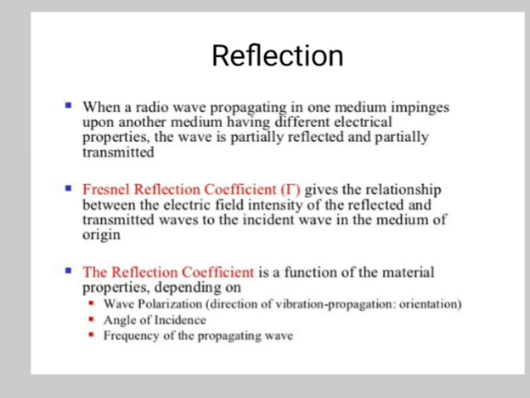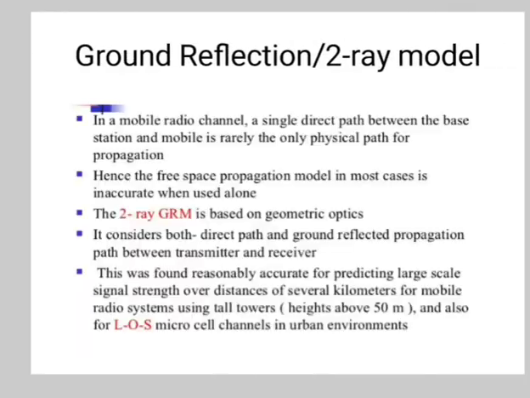The reflection coefficient is a function of the material properties, depending on the wave polarization, the angle of incidence, and the frequency of the propagating wave.